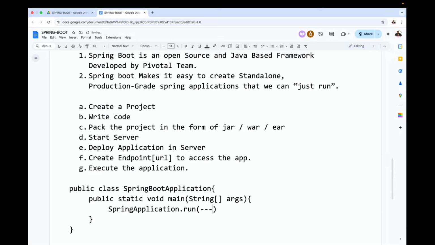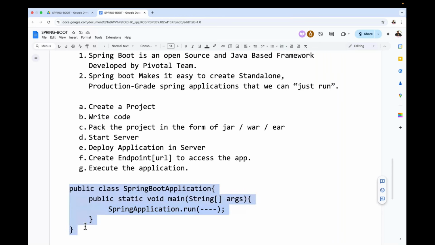If you provide the SpringApplication.run method, what will it do? It will package the project, start the server, deploy the application in the server, create endpoints to access the application, and make that application ready to execute. All these steps can be done by the SpringApplication.run method. This is actually a Spring Boot project.